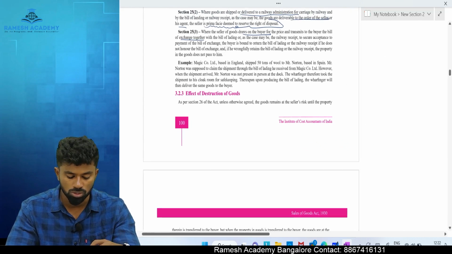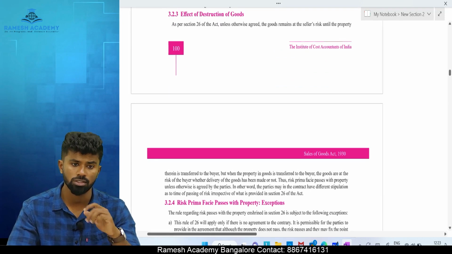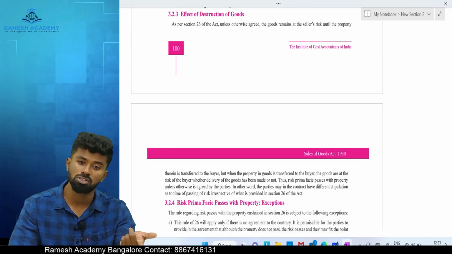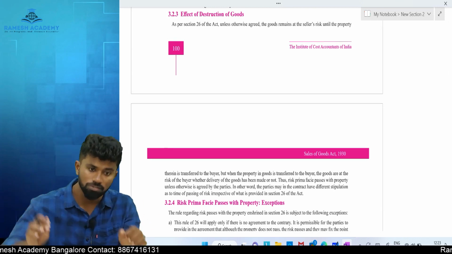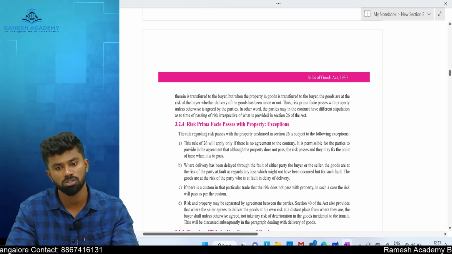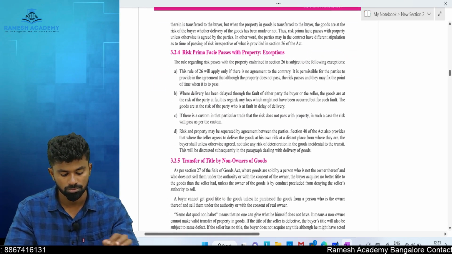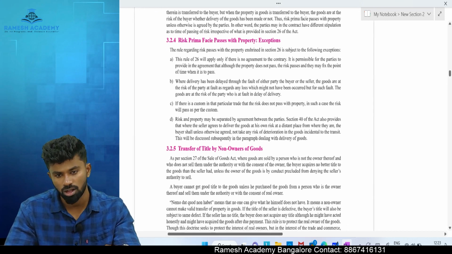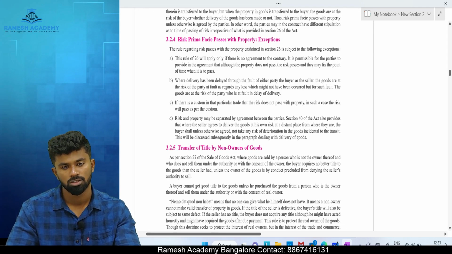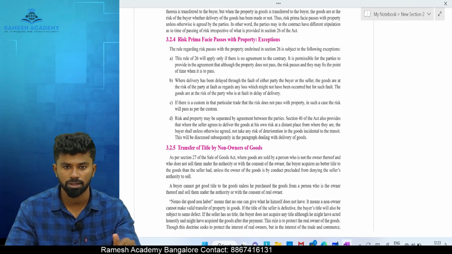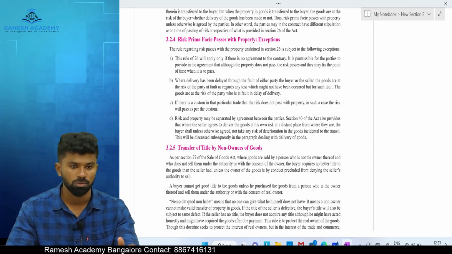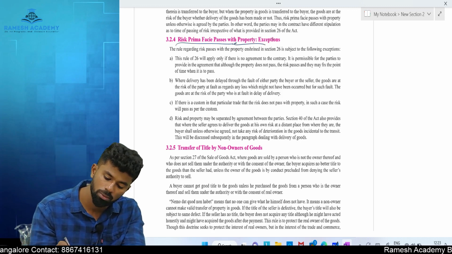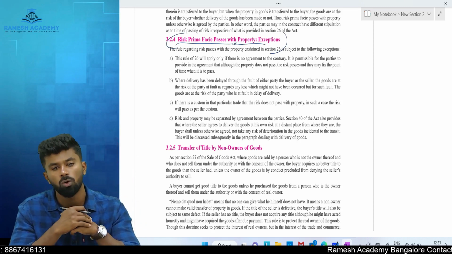Effect of destruction of goods, we have discussed. If the goods are destroyed before the agreement, who will be responsible? Seller. After agreement, before sale, seller. But if the goods are destroyed after sale, that is after ownership is transferred, who will be responsible? Is it seller or buyer? Buyer will be held responsible. Awesome. Okay. Yes. Risk passes with property. What is property here? Ownership.